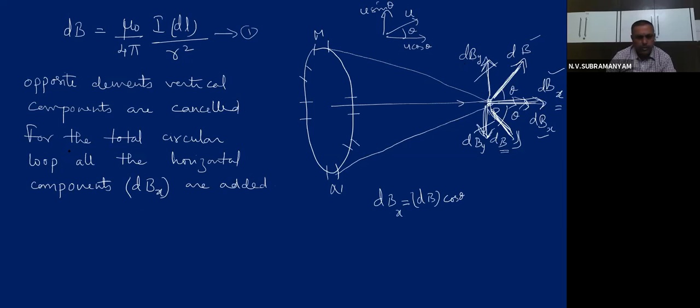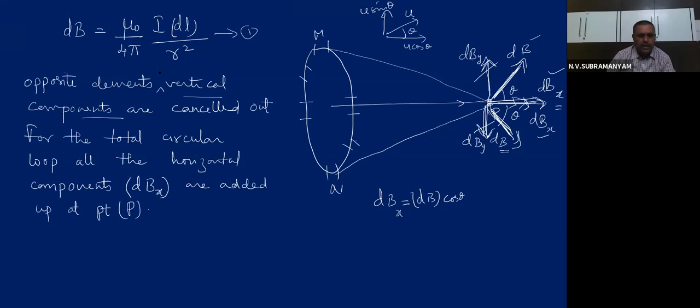So I am coming back to the point here. For the total circular loop, all the horizontal components are added up at point P, whereas the vertical components are cancelled out. What are getting cancelled out? Vertical components.